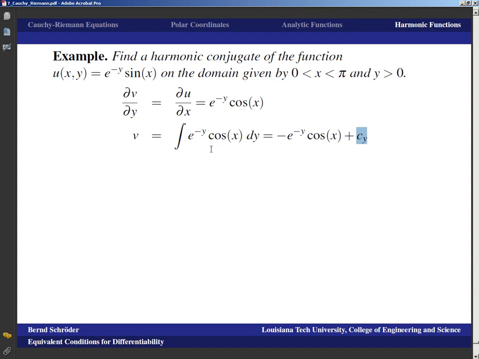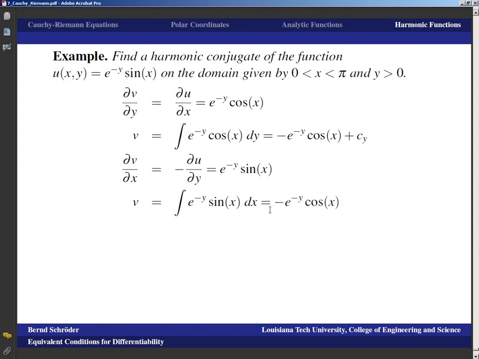So this is very similar to how you compute potentials in multivariable calculus, how you get a function back from its gradient, for example. And that's because it's exactly the same idea. These functions u and v are essentially potentials also. dv/dx is -du/dy. Well, du/dy is -e^(-y) sin x, and the double negative makes the negative sign go away, which means v is the integral of this in terms of x. The antiderivative of the sine is the negative cosine, so we get again -e^(-y) cos x plus some constant that can depend on y, so some function of y.